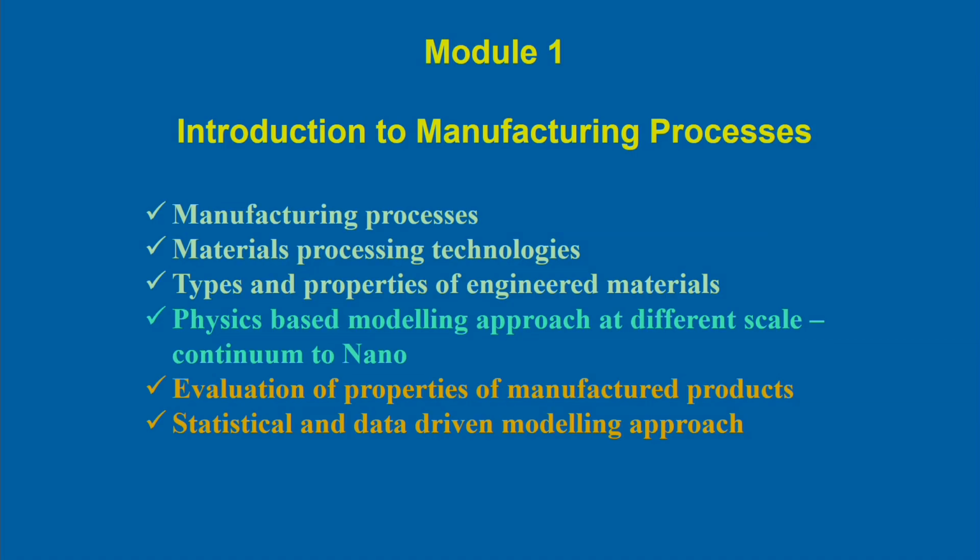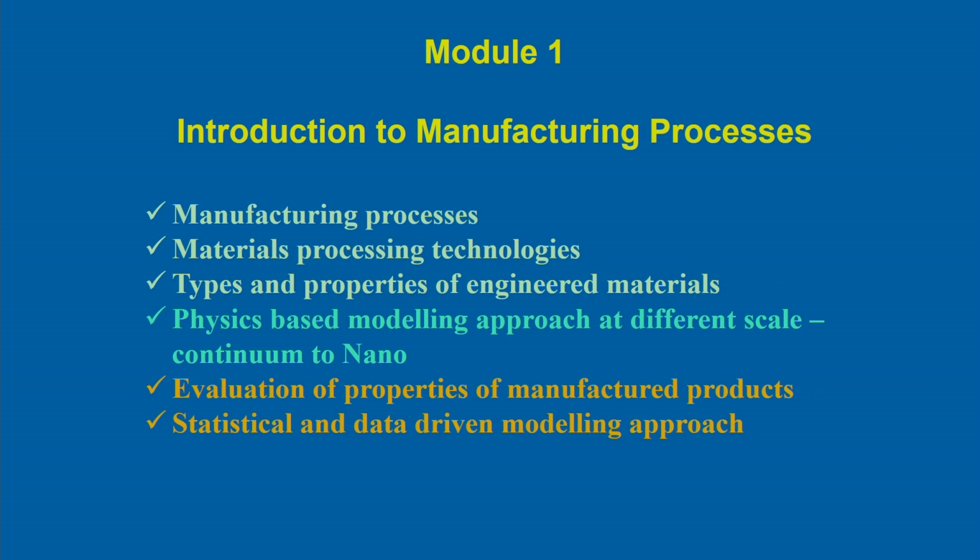Then finally, we will try to look into the evaluation of the properties of the manufactured products, and broadly we will discuss the evaluation of the mechanical properties and what kind of testing we can do to check the properties of a material after manufacturing processes.